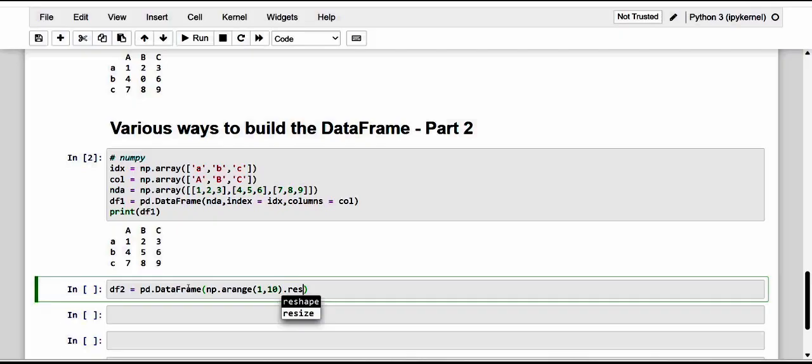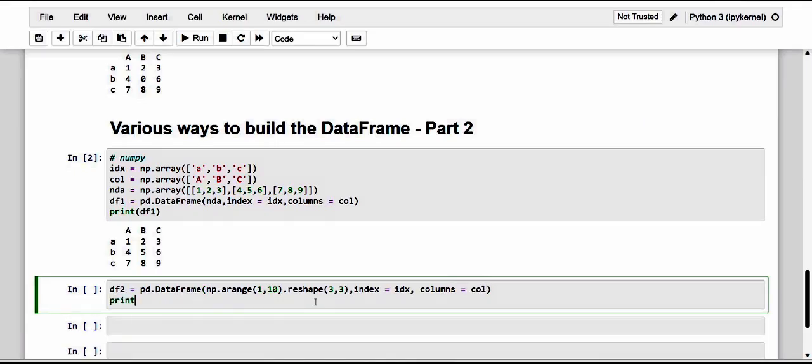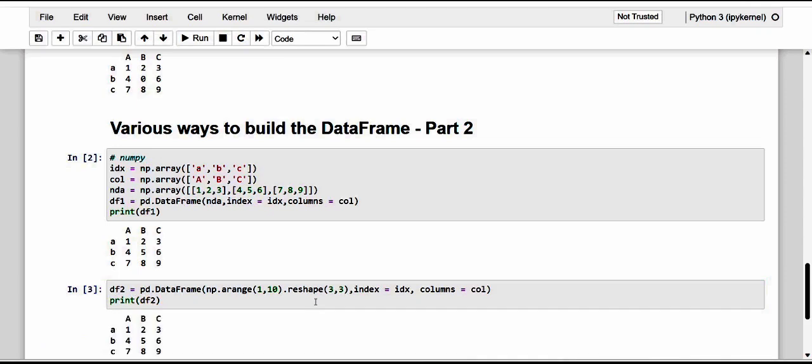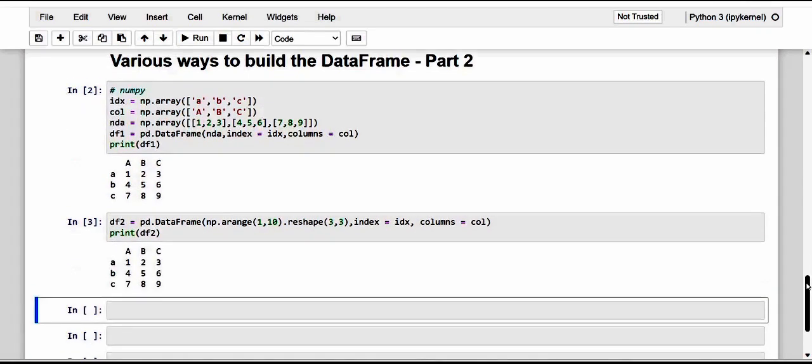And here I'm going to give the reshape of row comma column. It is a 3 by 3 matrix, and this is the index, and last are the columns, of course COL. Now let me print that data frame. So see here how it is.